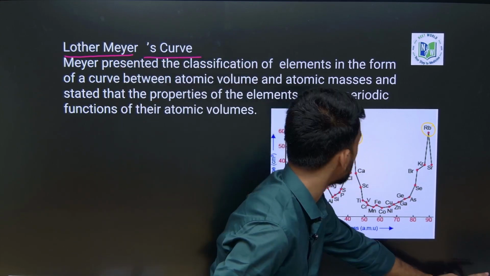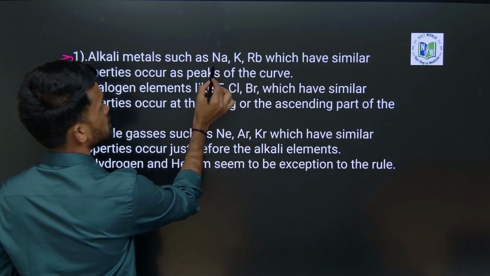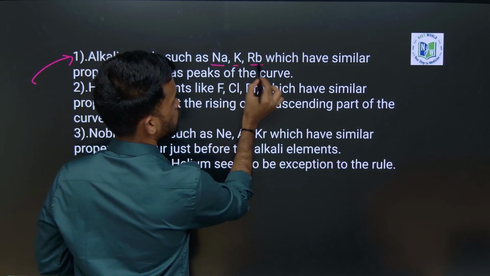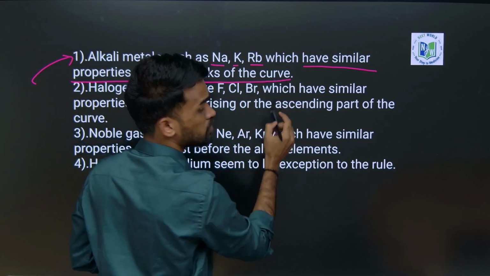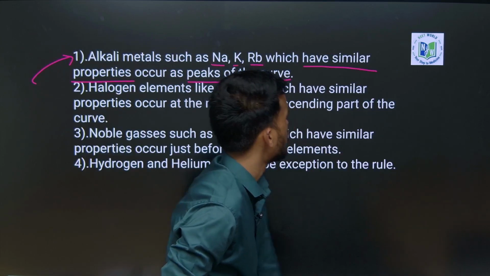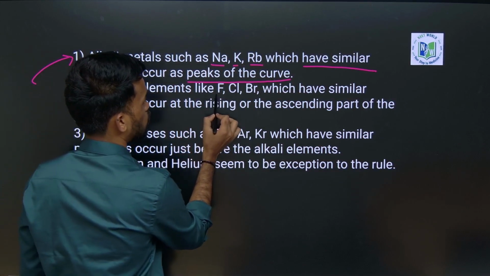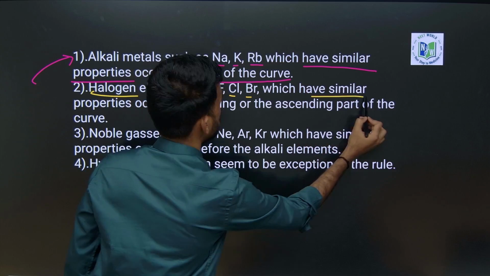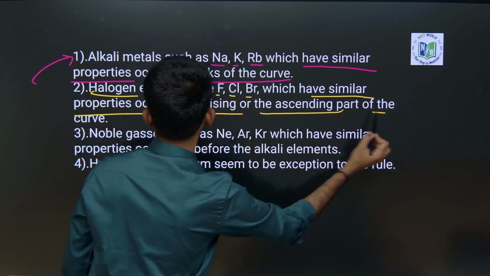Now these points you should remember. These are the 4 points which you have to focus on. All the alkali metals such as sodium, potassium, rubidium, which have similar properties, occur at the peak of the curve. As we see here, at the peak of the curve we see all the alkali metals. Next, halogen elements like fluorine, chlorine, bromine, which have similar properties, occur at the rising or ascending part of the curve.